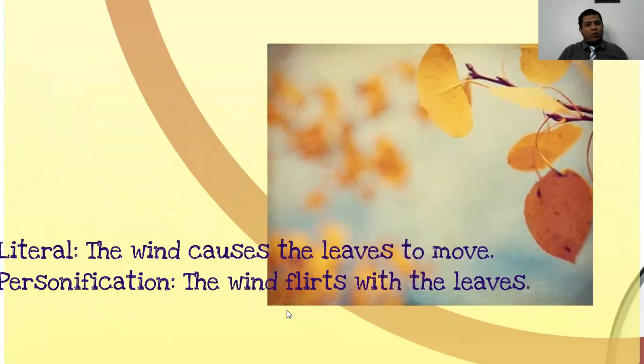So here I gave the wind a kind of human attribute. Flirt means say good words, or flatter, something like making flattery, or praising the leaves. So the wind flirts with the leaves. Actually, this means that they are like saying good words to each other. The wind is inanimate, and the leaves also are inanimate as well.